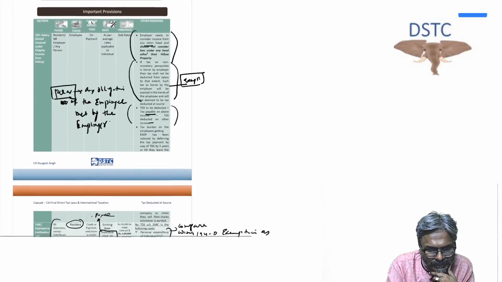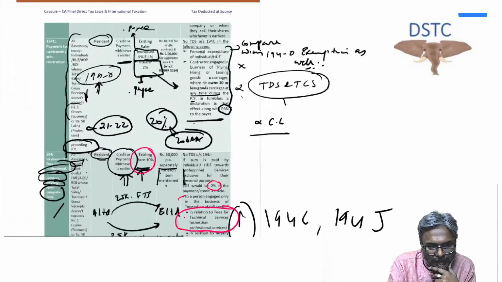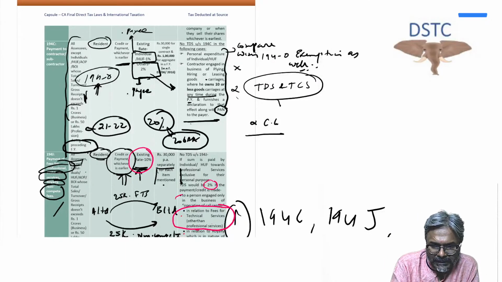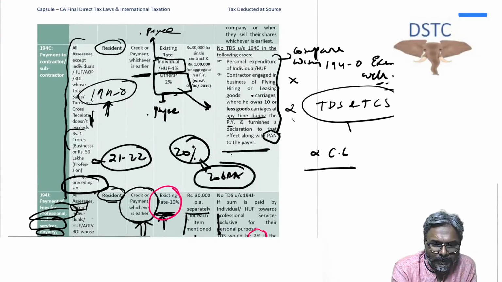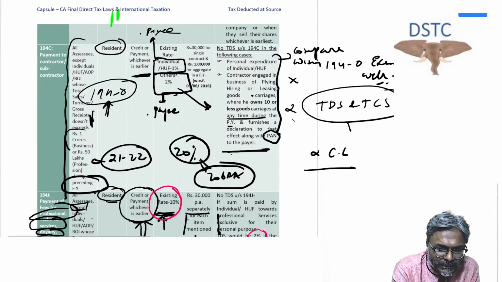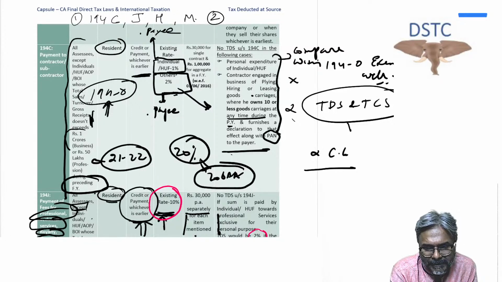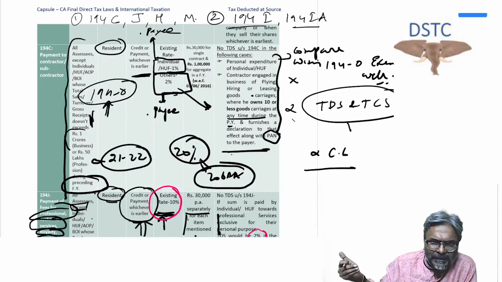Now, students, if you have this particular part over here, what is the situation? In the TDS part, we always have to do it in compartments. Compartment number 1 is 194C, J, H and M. This is the first compartment. The second compartment I'm also writing for all of you: 194I, 194IA. This is the second compartment. The third compartment will build up as we progress.